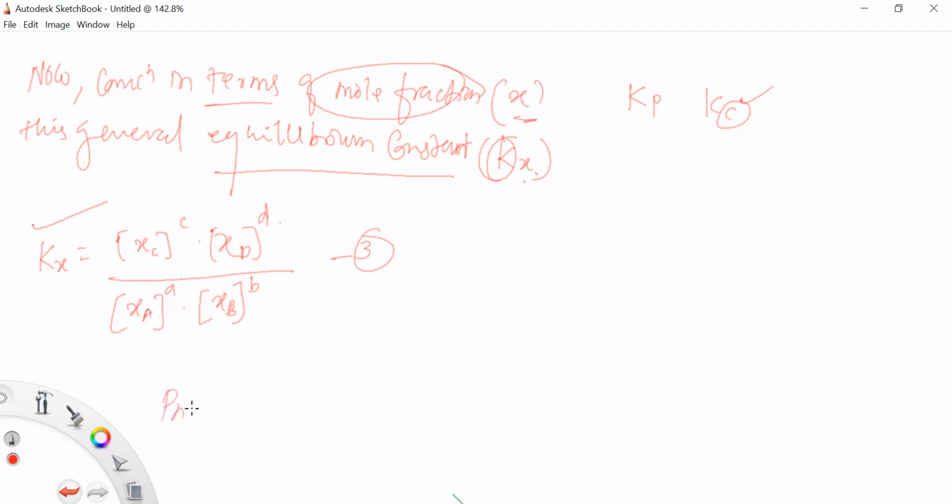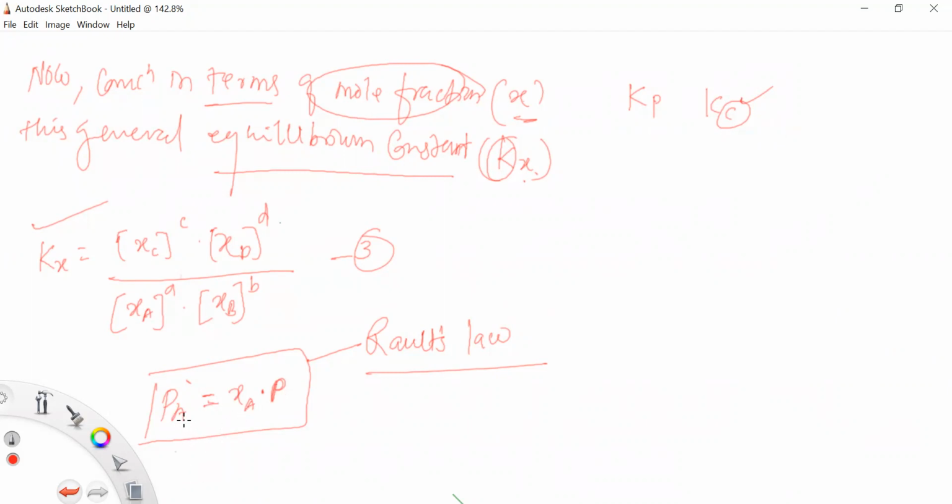So Pa is equal to Xa into P. That is, the partial pressure of reactant A is equal to the mole fraction of A into the total pressure P.